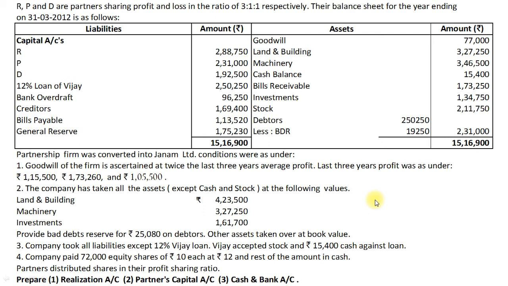Okay, now we will show necessary workings of purchase consideration and purchase price first, then we will pass necessary journal entries, and finally we will prepare necessary accounts as per our requirement.